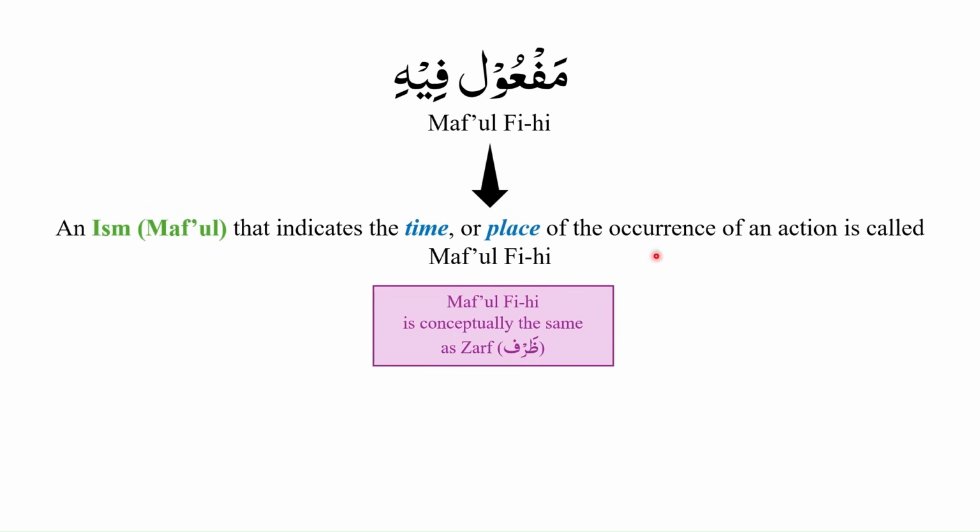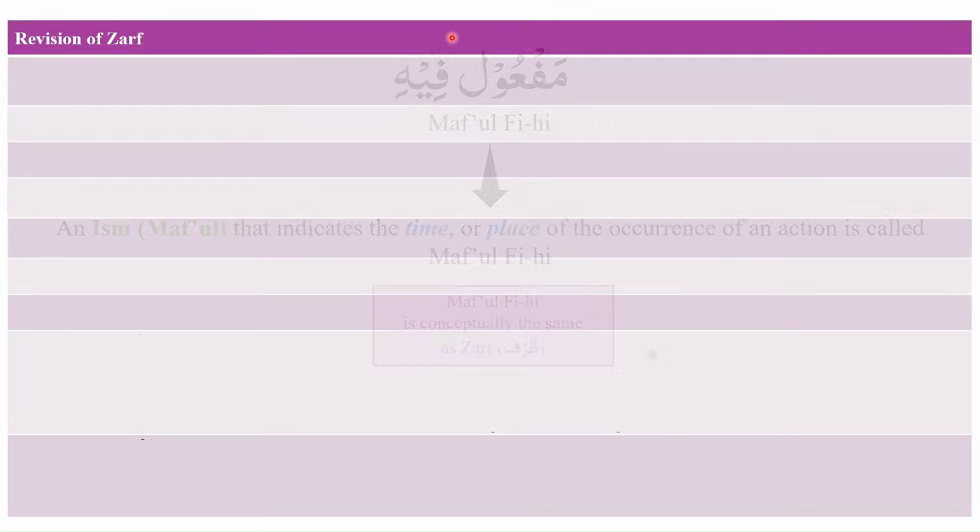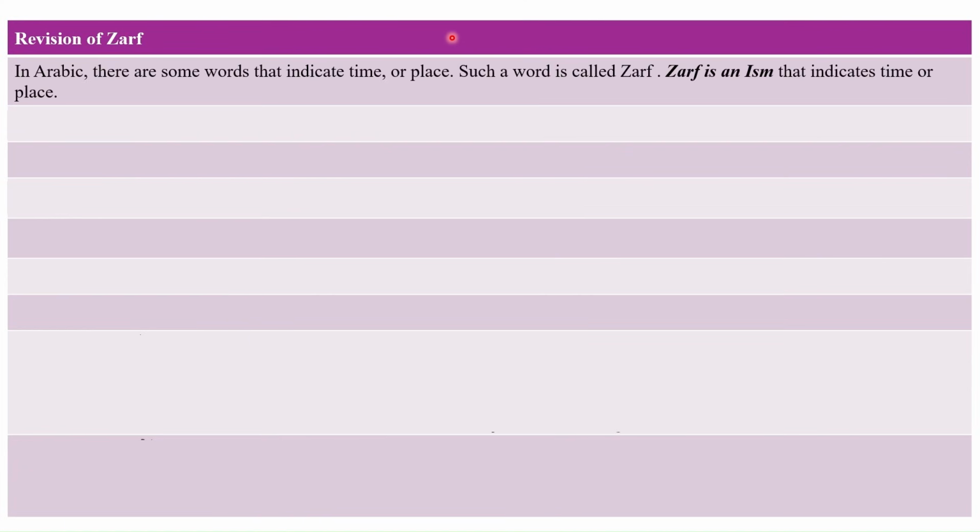Please note that maf'ul fi is conceptually the same as zarf. We have previously studied zarf in this course, and it would be a good time to revise the concept of zarf. Let us now revise the concept of zarf. Please note that in Arabic, there are some words that indicate time or place.